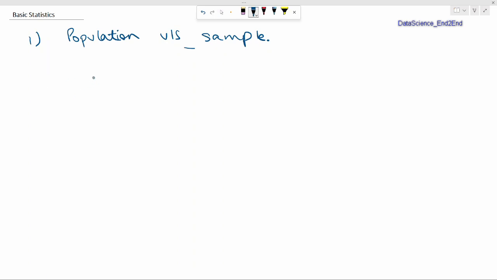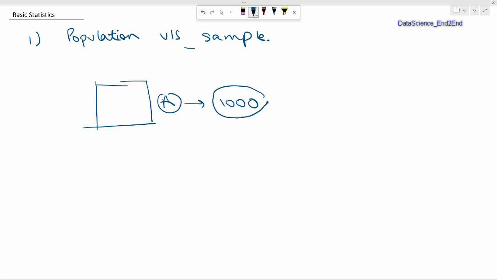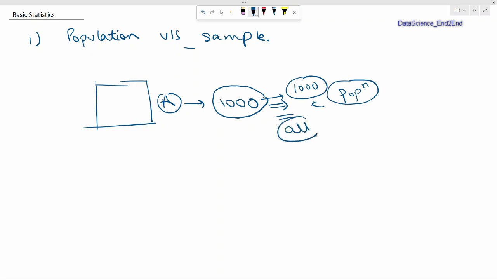What that means is, suppose there is any particular company A, and in this particular company there are 1,000 employees. Now, if you want to study about the income or height or weight of all the employees of this particular company, that is, you are interested in all the 1,000 employees altogether, then you are talking about population and you are focusing on population. Why population? Because you are focusing on all the members of this particular company. All is the important keyword here whenever we are talking about population.